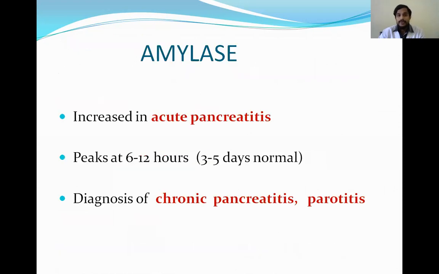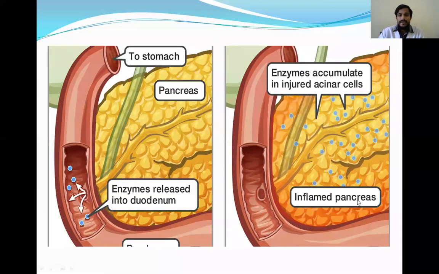And amylase is increased in acute pancreatitis, peaks at 6 to 12 hours, and it is also useful in the diagnosis of chronic pancreatitis and parotitis. So chronic pancreatitis means the patient will be getting the pancreatitis repeatedly over a long span of days. So pancreatitis, you know, generally the pancreatic secretions are secreted into the duodenum. If there is any obstruction to the common bile duct, there will be obstruction to the pancreatic duct, which leads to the pancreatitis, inflamed pancreas, that is pancreatitis.